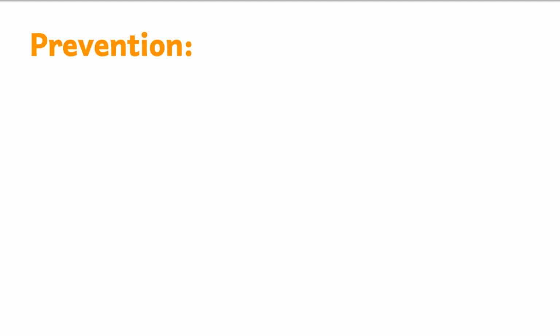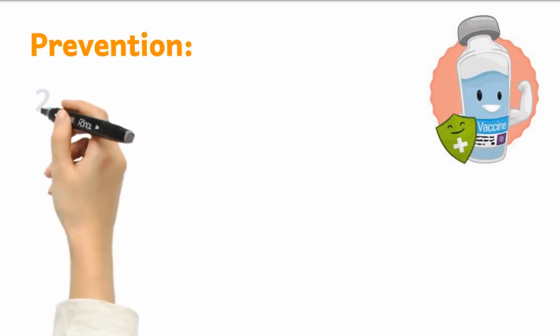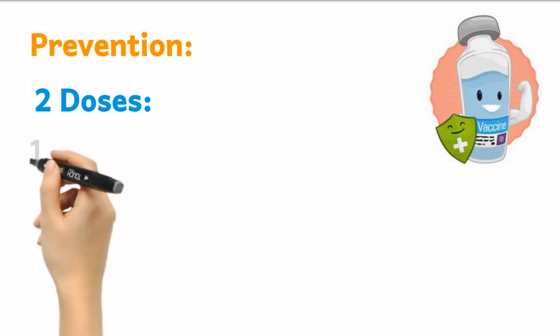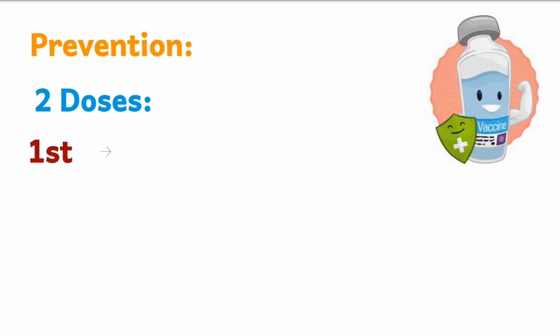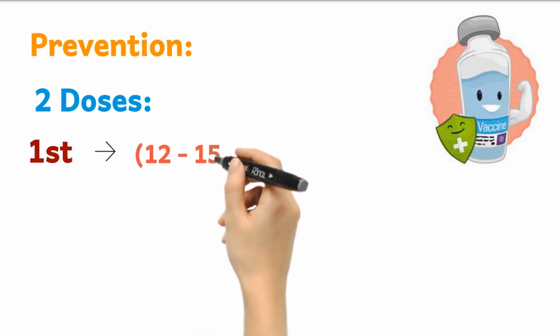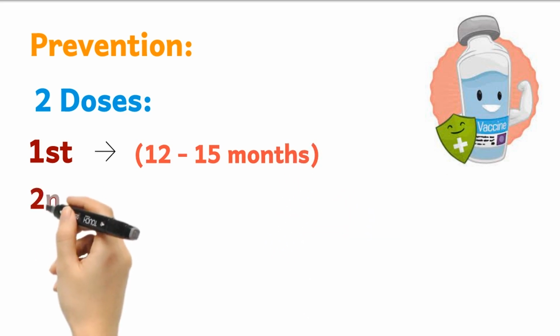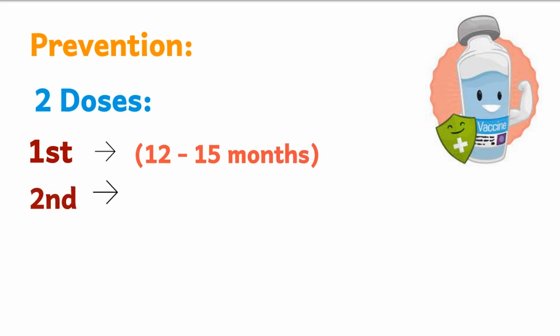The chickenpox or varicella vaccine is the best way to prevent chickenpox. In young children, 2 doses of the varicella vaccine should be given. The first between ages 12 and 15 months and the second between ages 4 and 6 years.